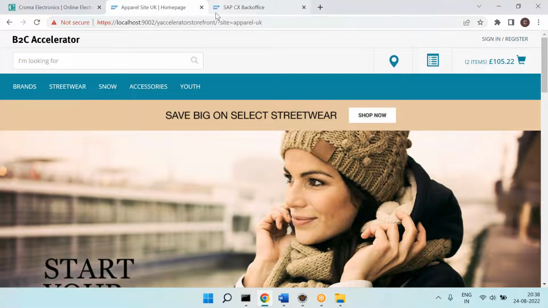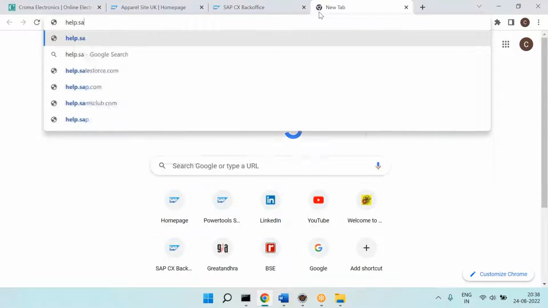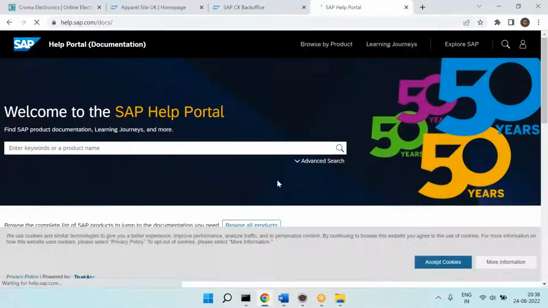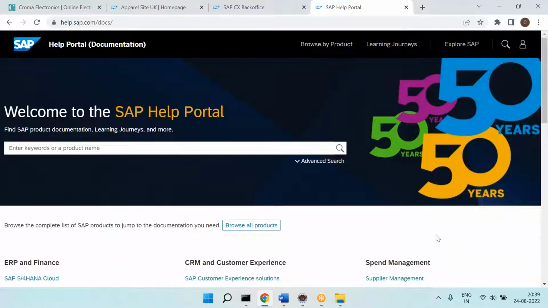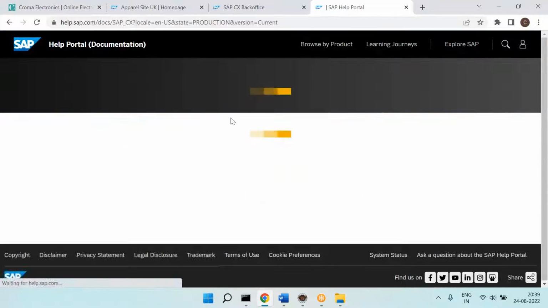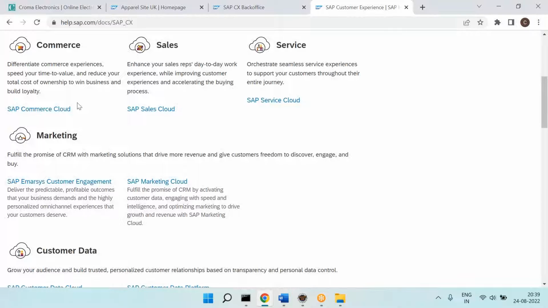Yes, very good. You can go to help.sap.com, industry specific accelerators. So that means if you are developing software for a travel company, or a telecom company and all, then you can use industry specific accelerators.